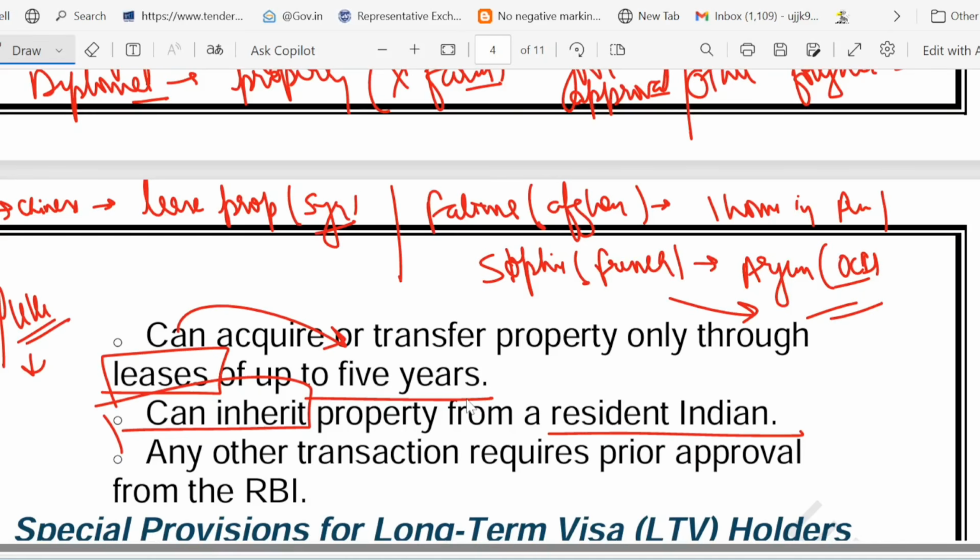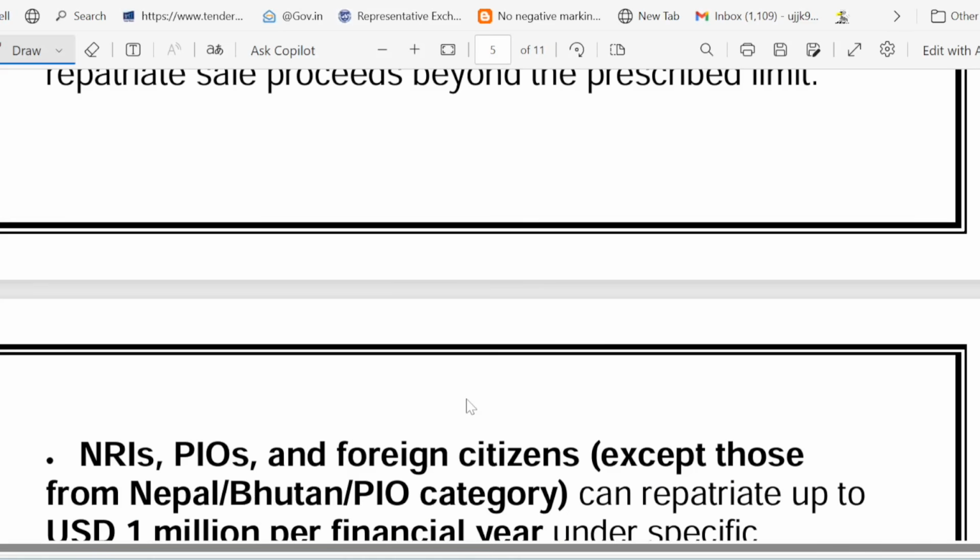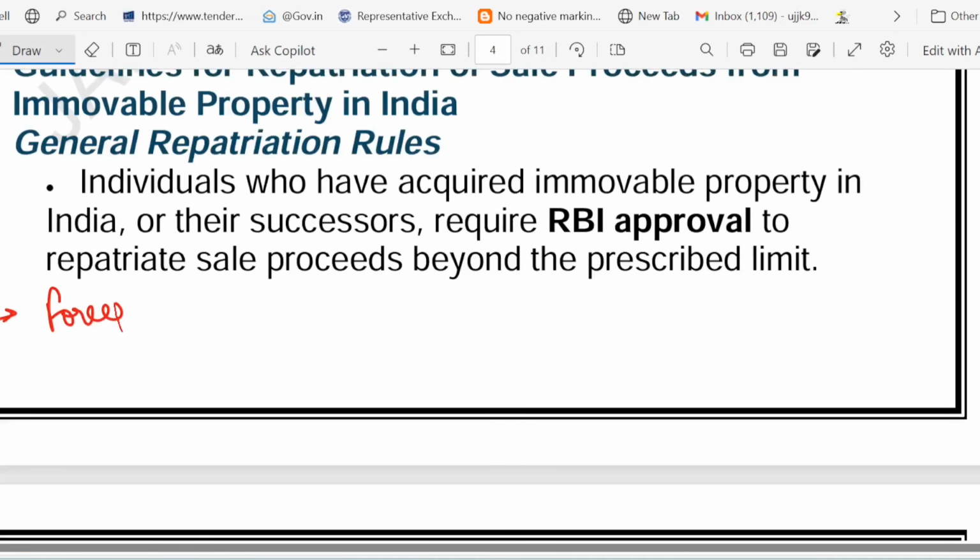So let's recapitulate what we have just discussed in this particular slide. I told you about a foreigner in India. Suppose there is a foreigner in India, they can buy except restricted nationality. Then I told you about a foreigner abroad.